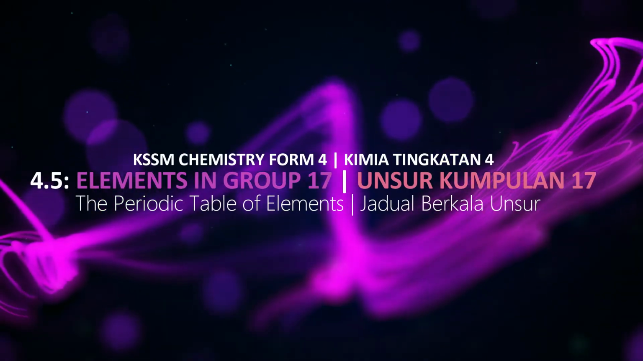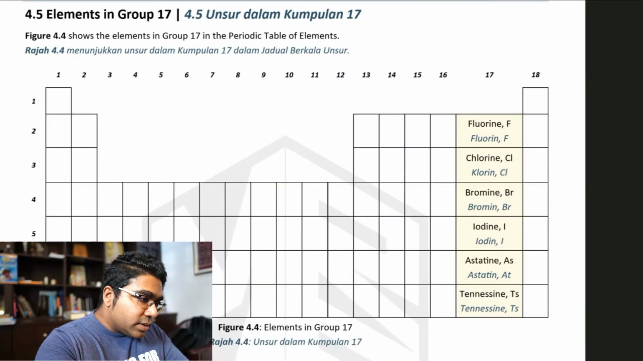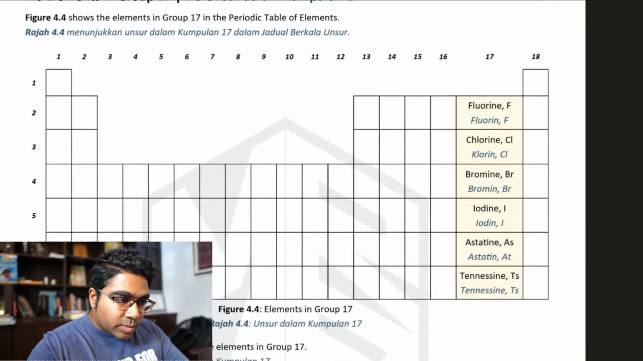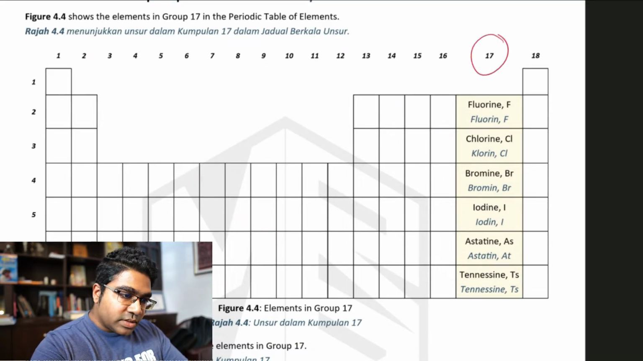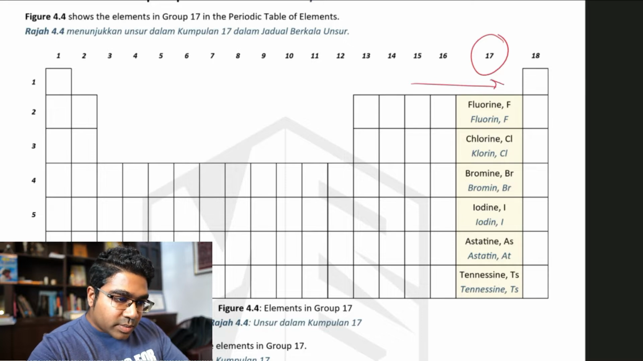Dalam video ini kita akan lihat topik unsur dalam kumpulan 17. In this video, we'll be looking at elements in group 17. Let's get started. Kumpulan 17, inilah kedudukannya dalam jadual berkala. In the periodic table, this is the position, group 17, almost towards the end, towards the right, di sebelah kanan.